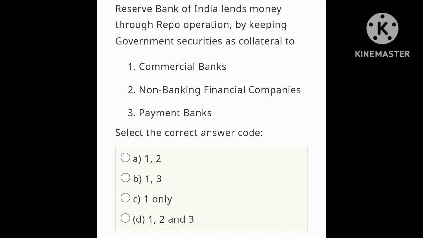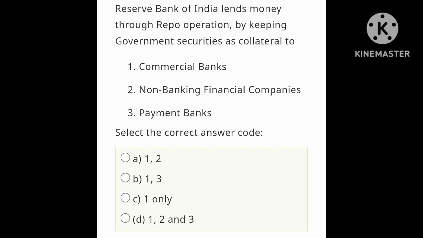Select the correct answer. We know that the RBI lends money to commercial banks through repo operations by keeping government securities as collateral. So statement 1 is correct, 2 and 3 are wrong. So let's choose the option. A is 1 and 2, B is 1 and 3, C is 1 only, D is 1, 2 and 3. So C is correct, 1 only.